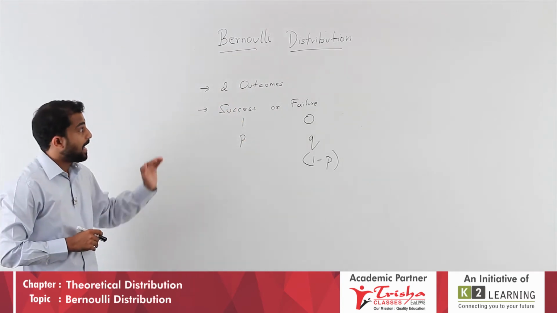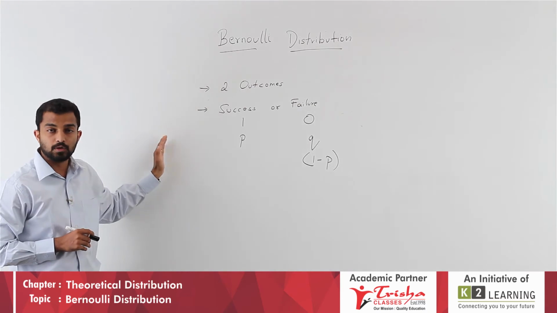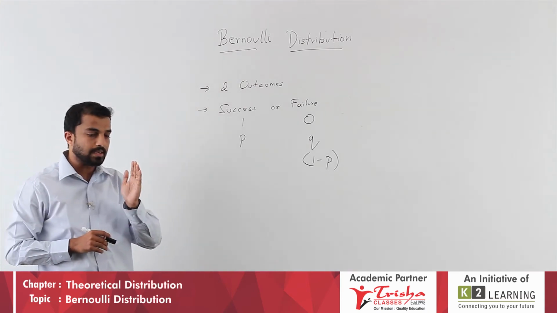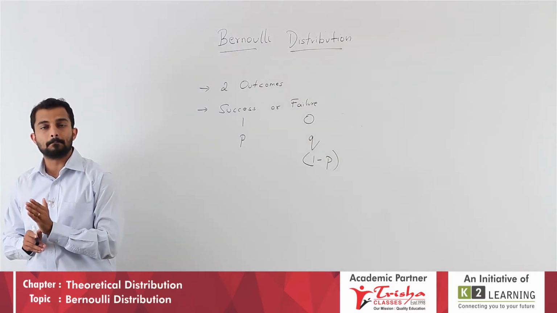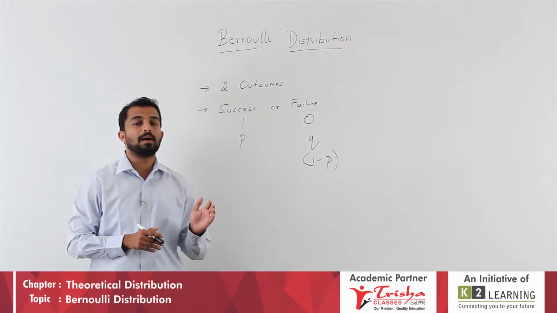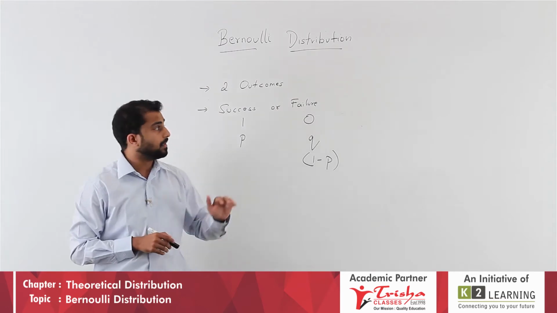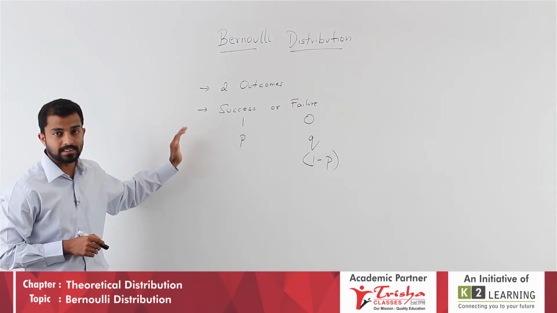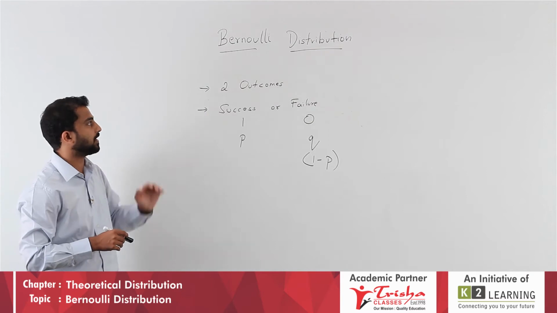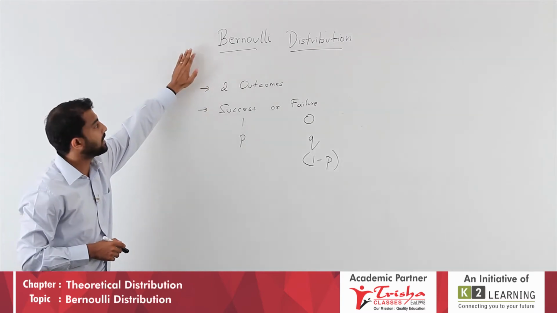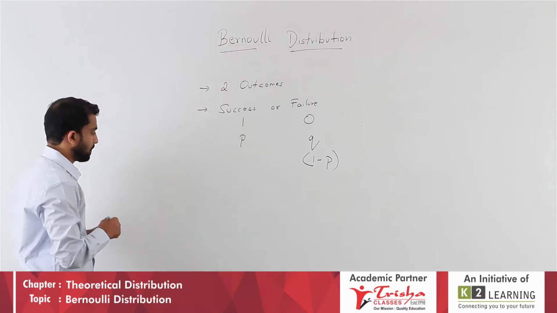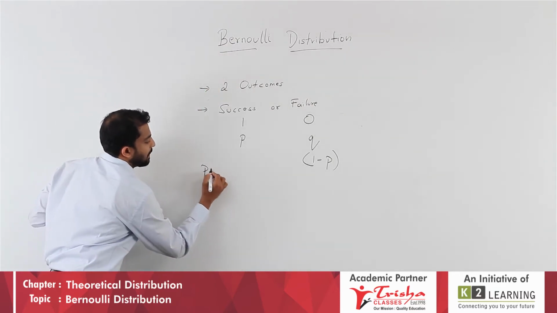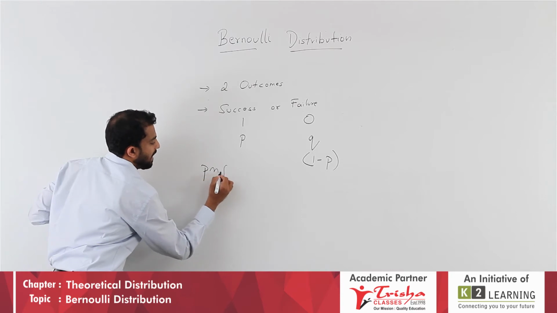Now remember, every probability distribution, be it discrete or continuous, will have either a probability mass function or a probability density function. Discrete probability distributions have a probability mass function. Let us see the probability mass function for a Bernoulli distribution. We write it as PMF.